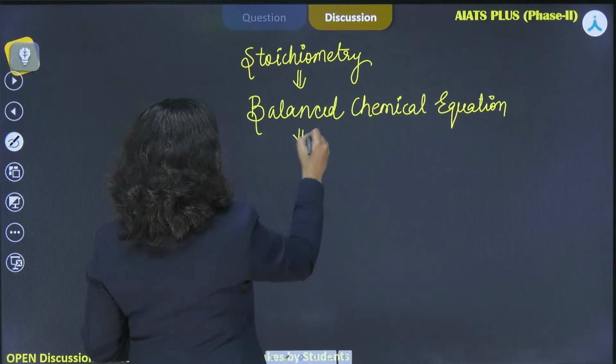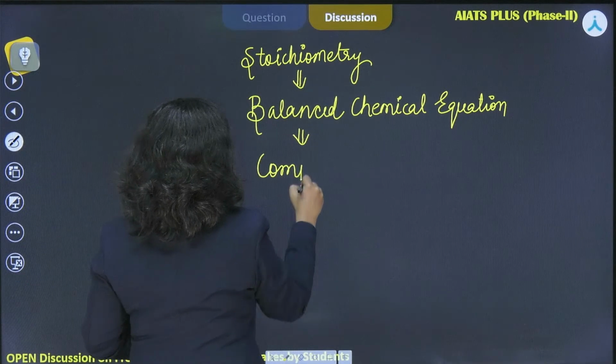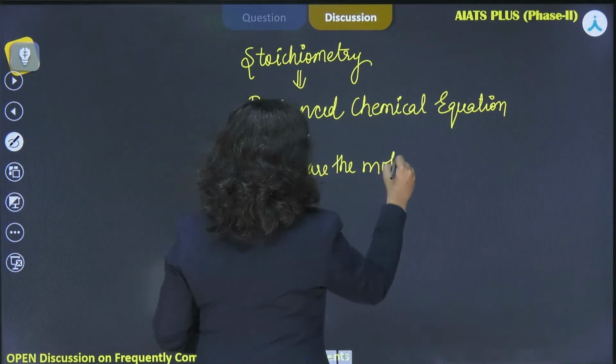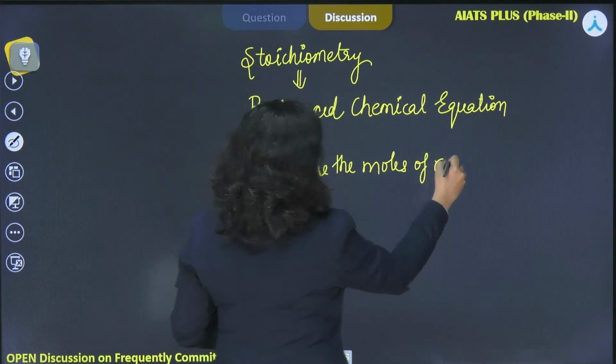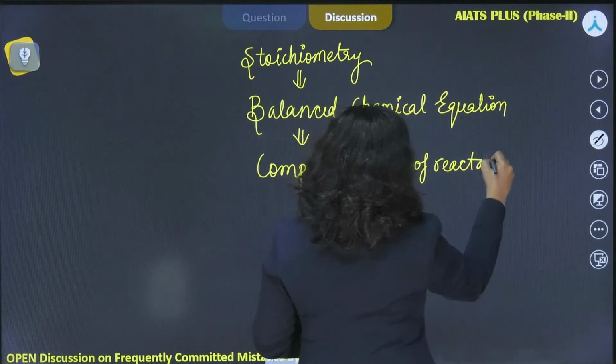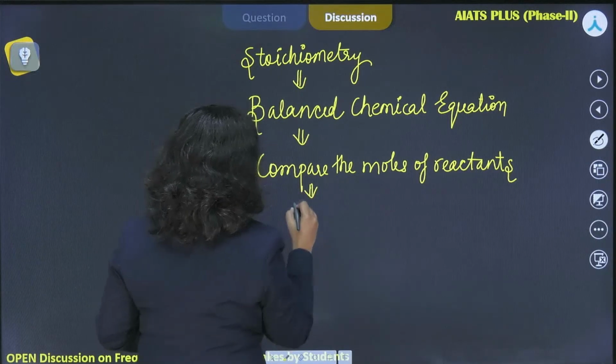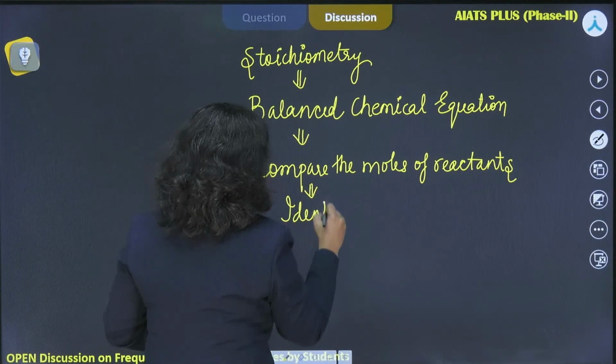Now with the help of this, you compare the moles of reactants. Now there must be a question: why are we comparing the moles of reactants? Just to identify the limiting reagent.